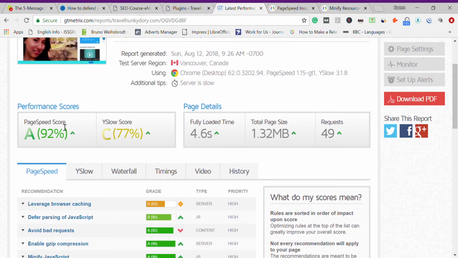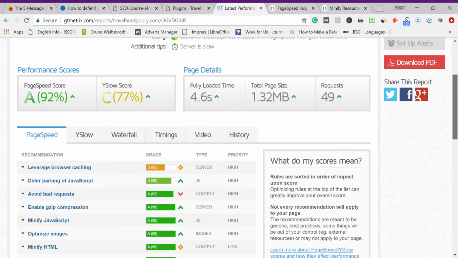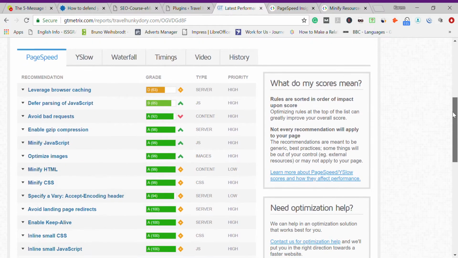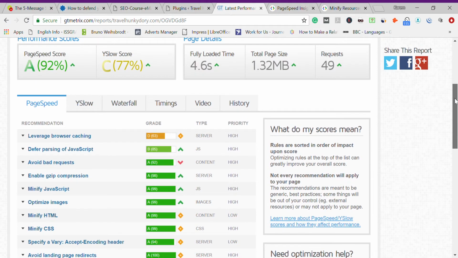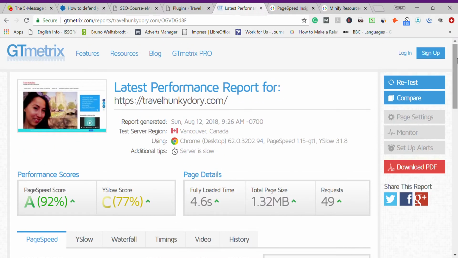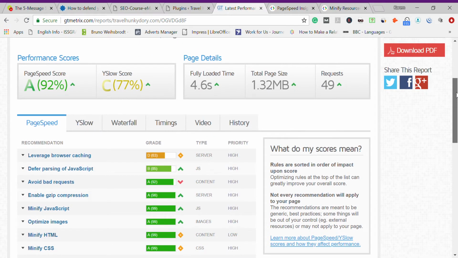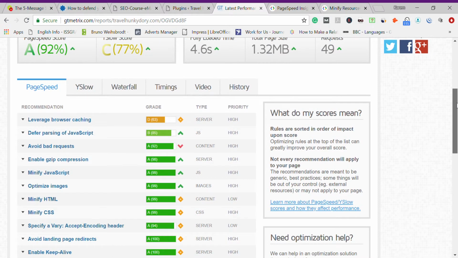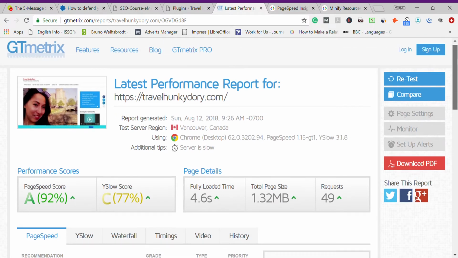I got a really high score in PageSpeed because I took action, and I'll show you and share with you what I did so that you can also take advantage of this plugin for WordPress. Even if you don't have WordPress, I'm sure other platforms such as Wix or Joomla have similar plugins that help in minifying these resources.